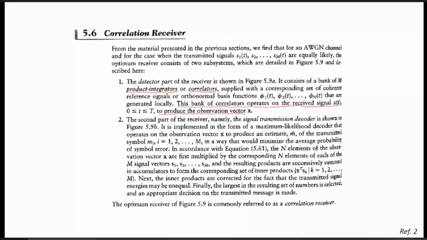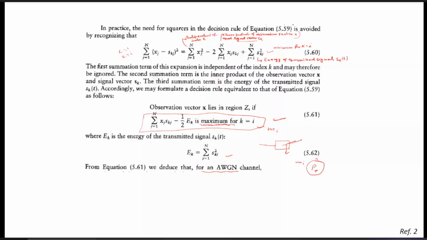I'm just moving to the next slide, because all these things I have written in this slide are for the sake of simplicity and easiness. Once you go through the concept, I'm giving you some time, then you can refer to it. So now we are going to discuss the correlator receiver. What is the correlator receiver? That receiver simply implements what we have studied about the maximum likelihood.